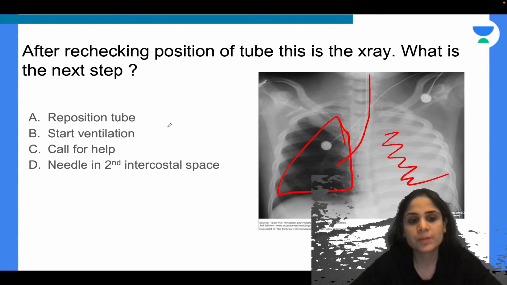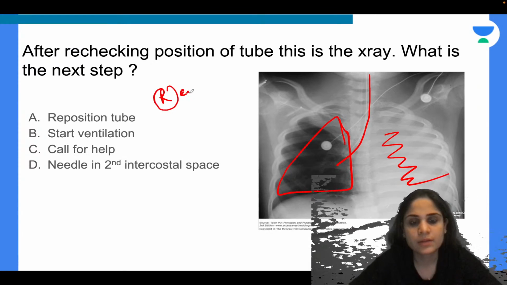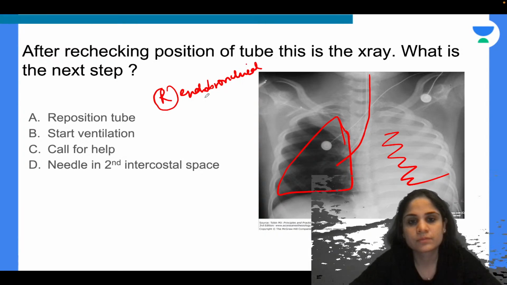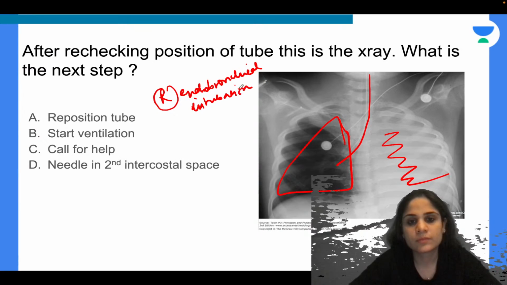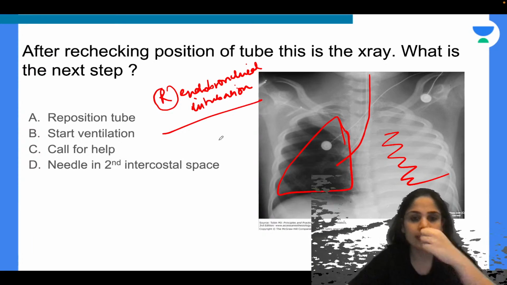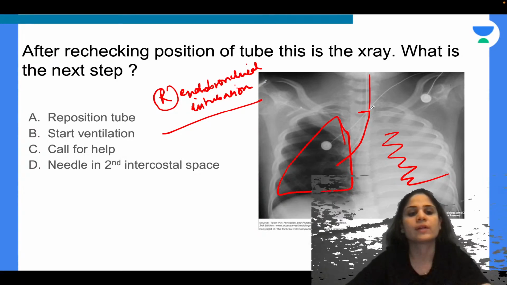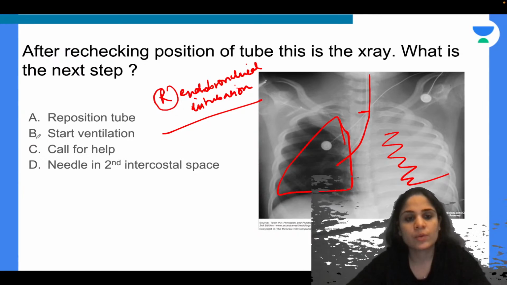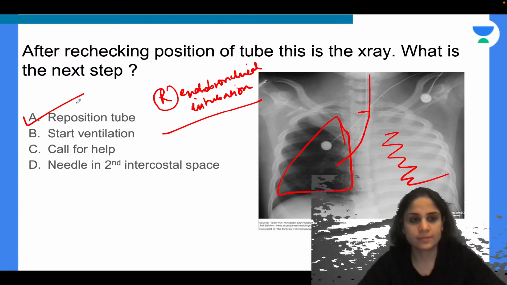So where is your tube present? It is present in the right main bronchus. You have done a right endobronchial intubation. Alright, so what do you do in this case? Nothing, just withdraw the tube. Once you withdraw the tube and the tube comes up till here, then you can ventilate both the lungs of the patient. Alright, so this is how we do it. So you'll have to reposition the tube for that case.